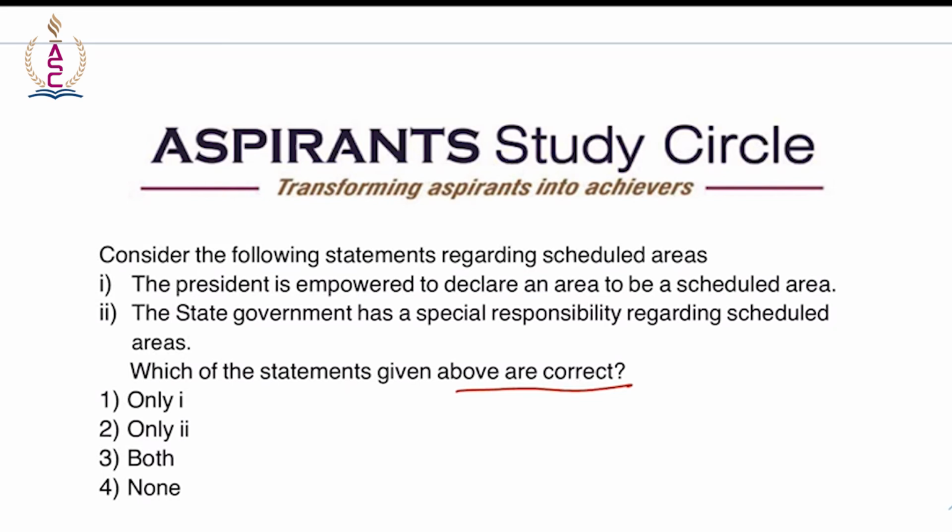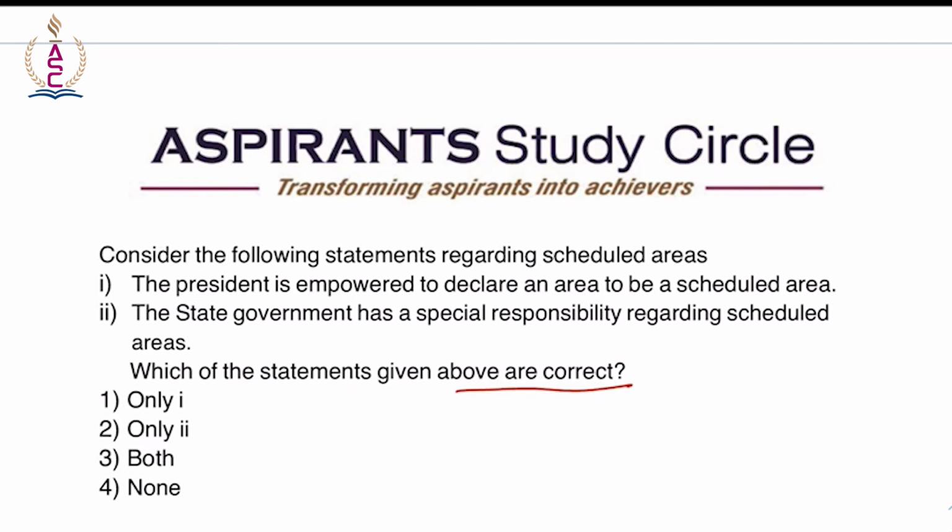That is correct. He can also increase or decrease its area, alter its boundaries, rescind such designation, or make fresh orders for such redesignation on an area in consultation with the governor of the state concerned. So the president can do all of these. He can alter, he can designate, he can make fresh orders based on the consultation with the governor of the state concerned. Right. So this can also be a statement.